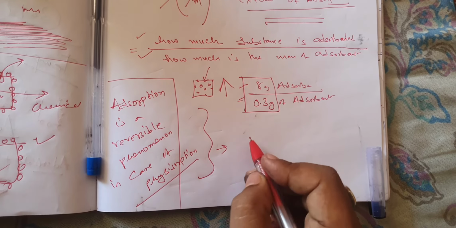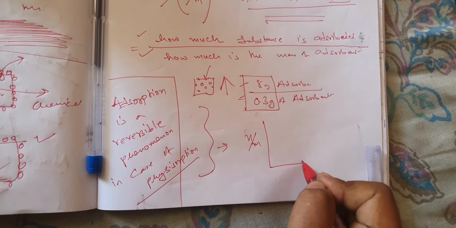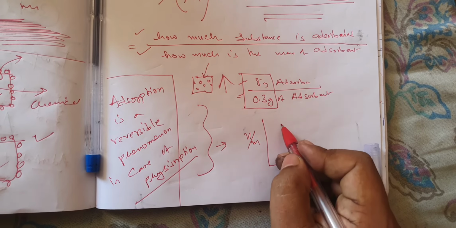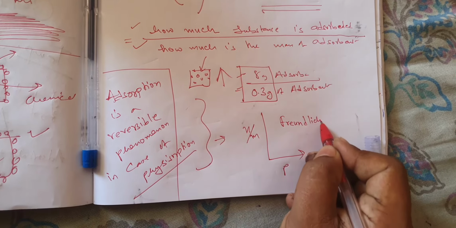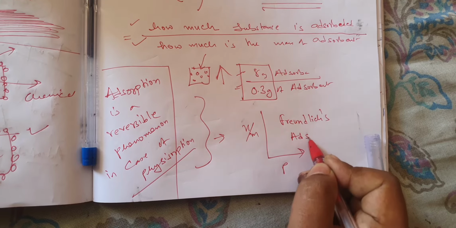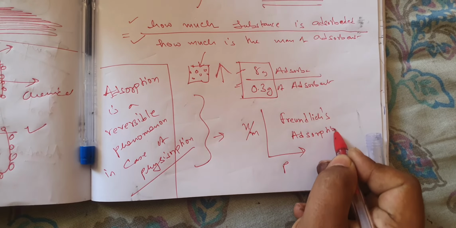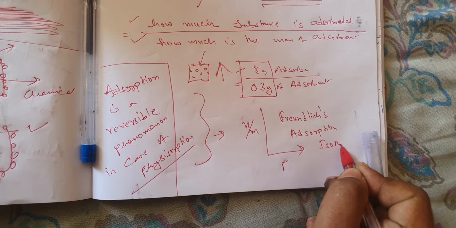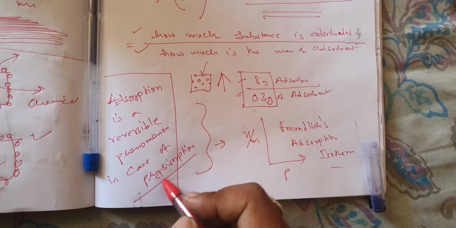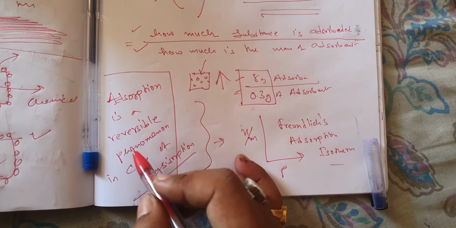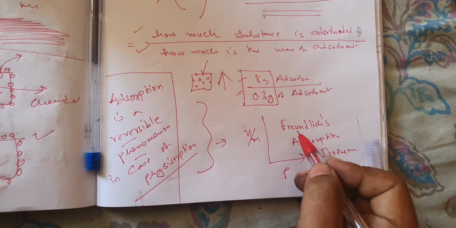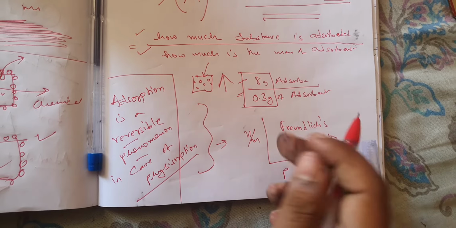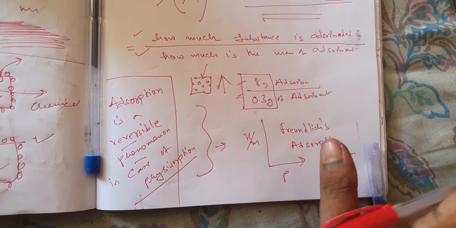And the graph between x by m and p is known as Freundlich's adsorption isotherm. Now you may ask me, sir, then in chemisorption, it is not a reversible phenomenon, you have learnt in last day. In that case, it is known as Langmuir's adsorption isotherm, which is not there in your syllabus.